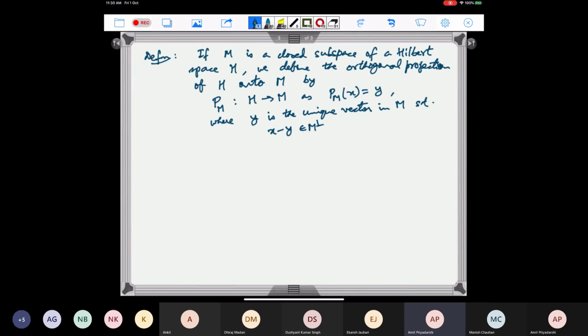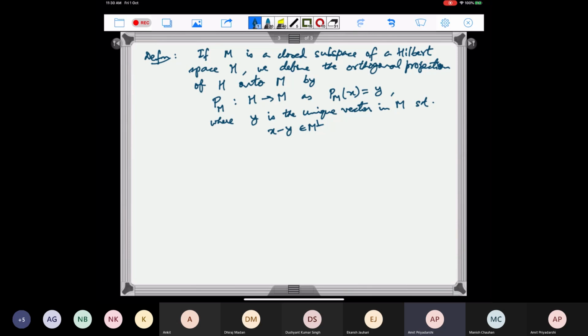Right. So we saw from the previous theorem that x can be written as y plus z, where y is in M and z is in M perp. So we define this PM of x is equal to that y. So this is orthogonal projection, and you can check that this is actually a linear map, and of course, it will be continuous also.